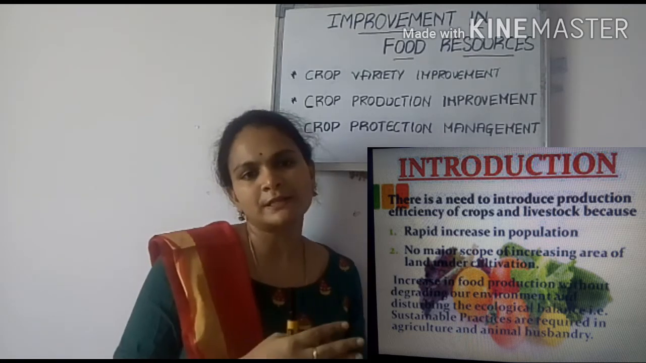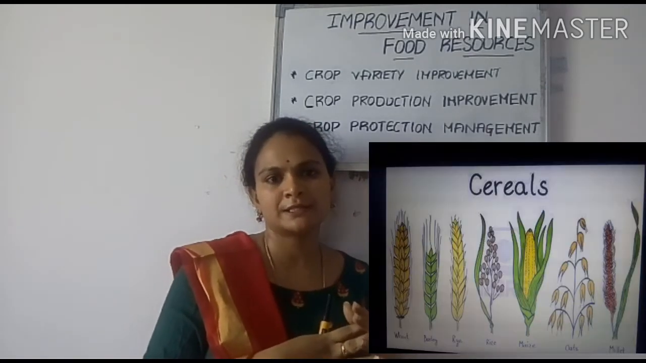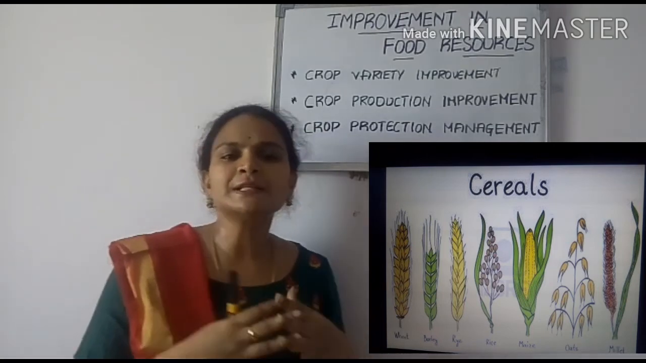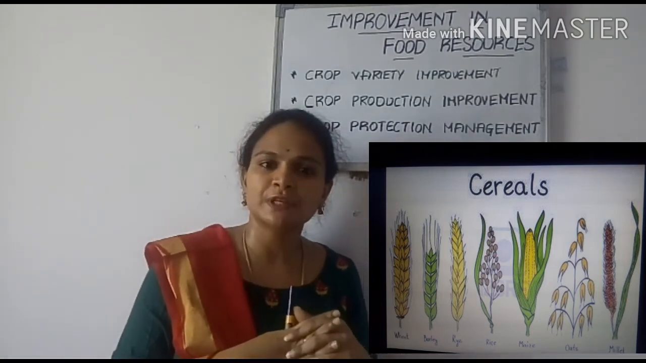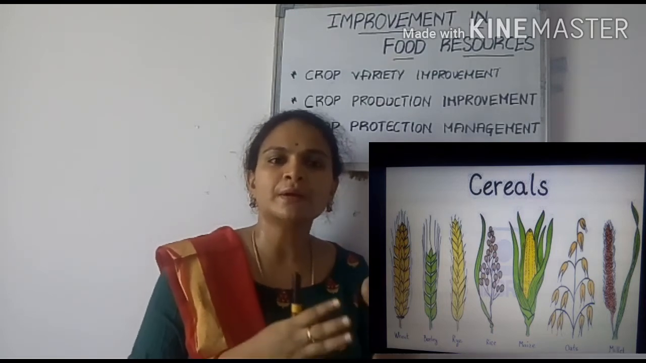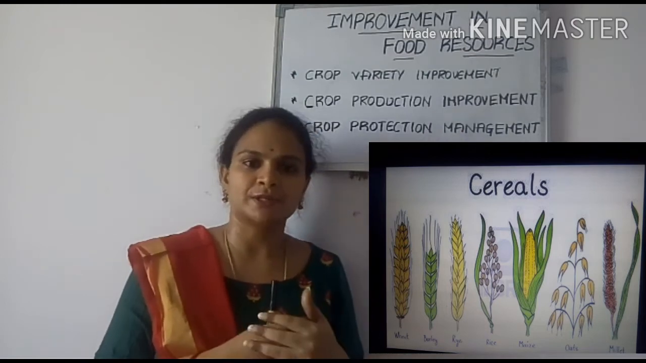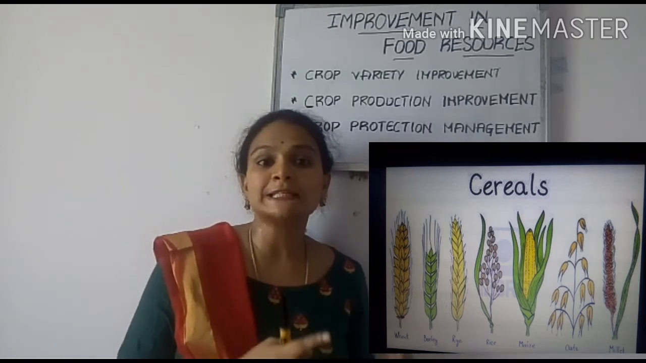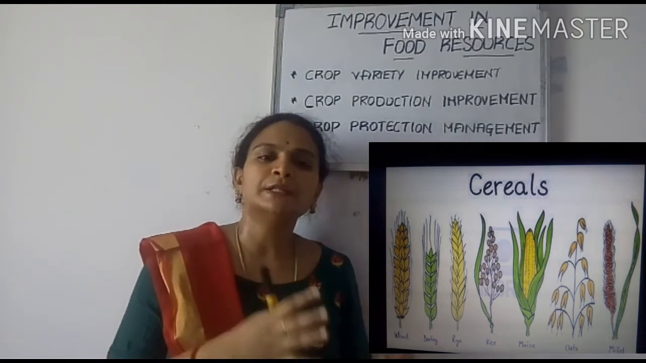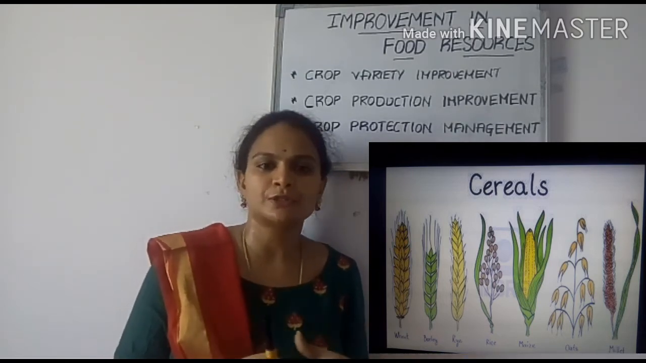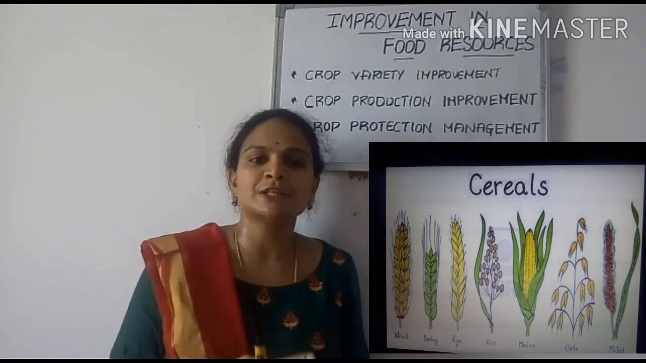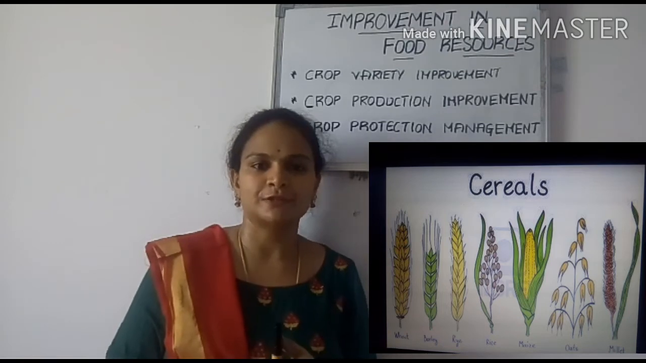Okay, coming to the first food crops, they are cereals. What do you understand by the term cereals? Do you know the examples of cereals, children? The examples of cereals are rice, wheat, maize, etc. These cereals are rich in carbohydrates, and as they are rich in carbohydrates, they provide us energy. That is the reason these are called energy giving foods.